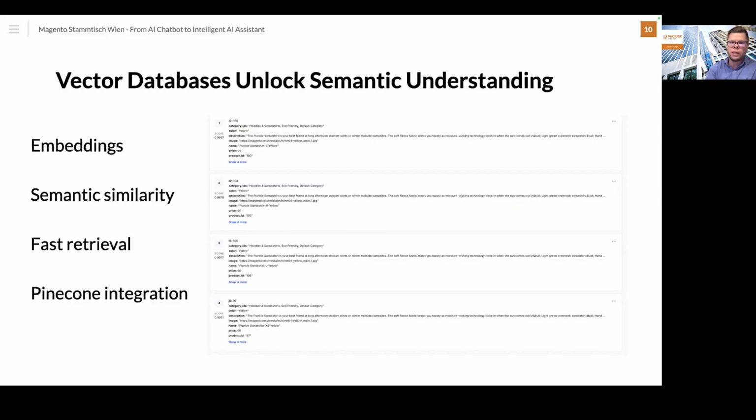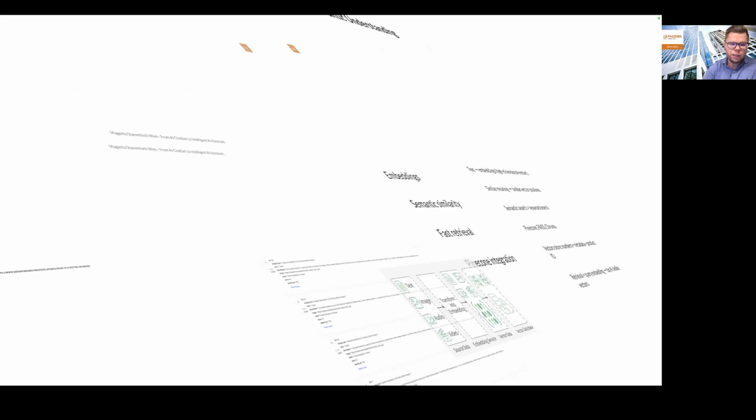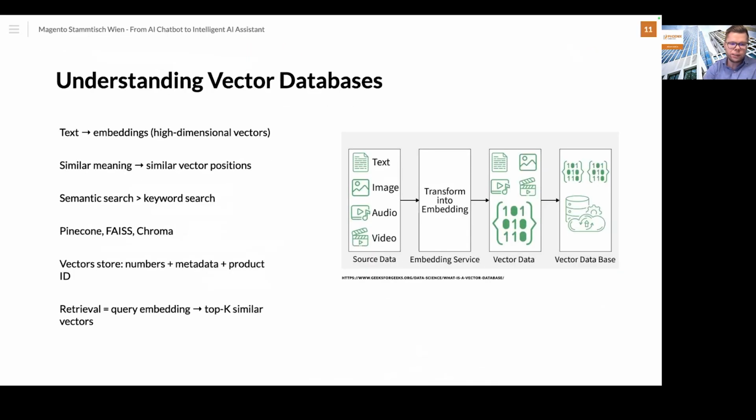If I'm going back to the previous slide, you will see in this number, in this score, at the beginning of each synchronized product information. The vector search uses the closest top k vectors. These top k vectors refer to the k most similar items in the vector database, based on how close their embeddings are to the query embedding. So this is the top k closest vectors, which you can also see in Pinecone or any other vector database.